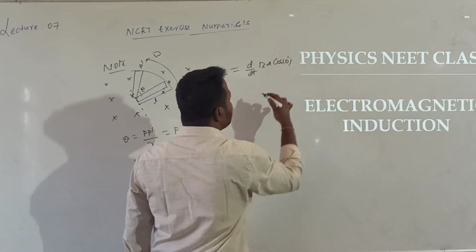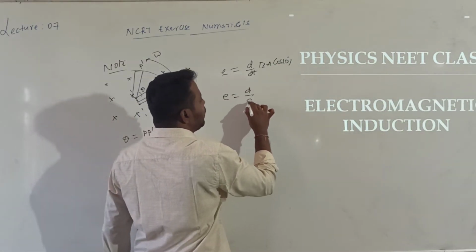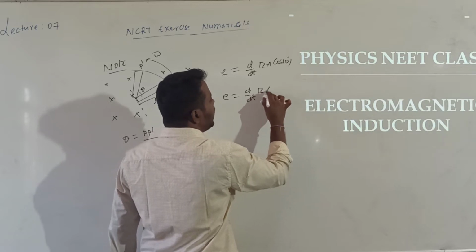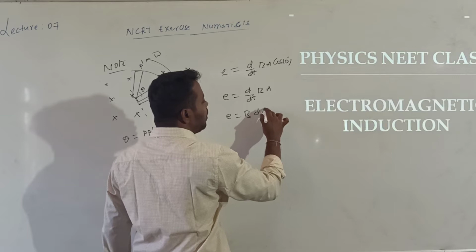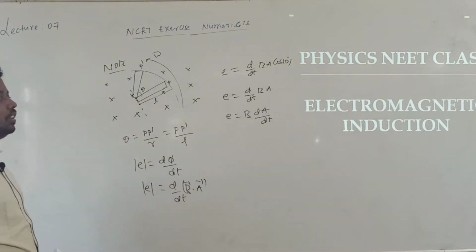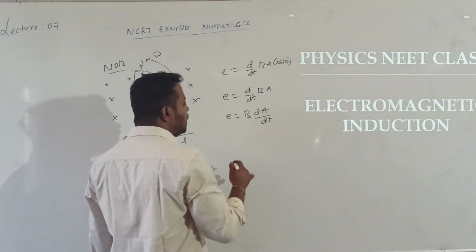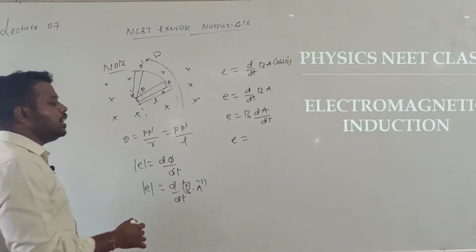Theta value will be 0. Then E, can I write d by dt of B into A? Here B is uniform, not changing. So the area swept by the rod is continuously changing. So E is equal to B into dA divided by dt. Clear?